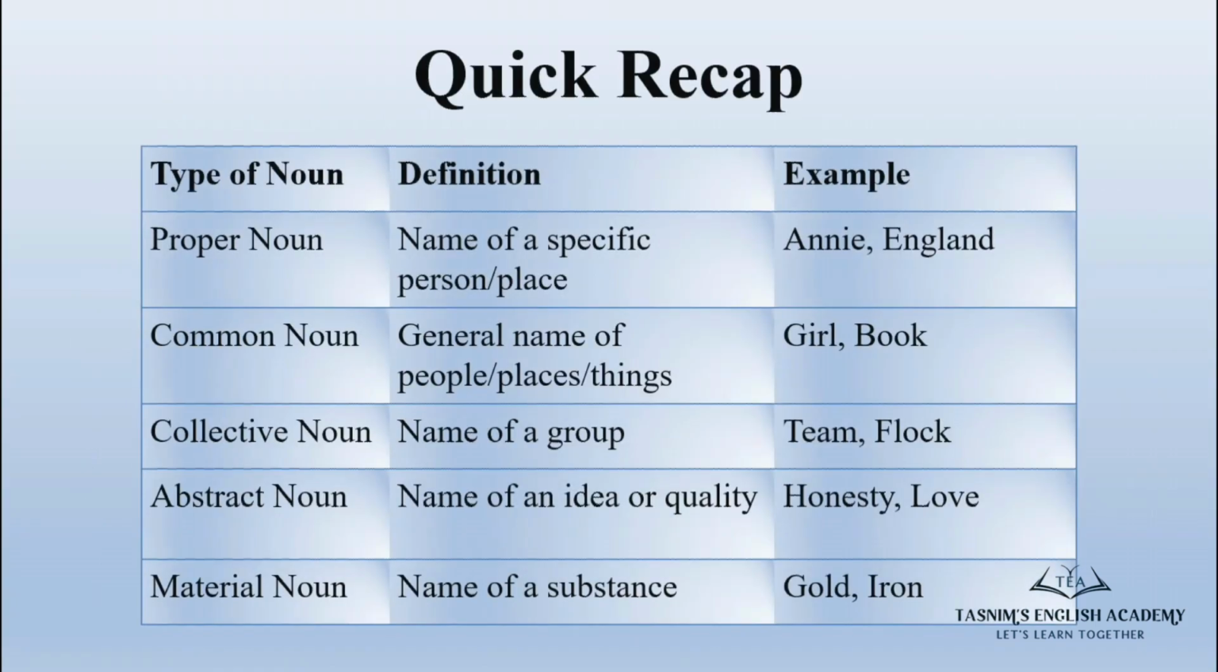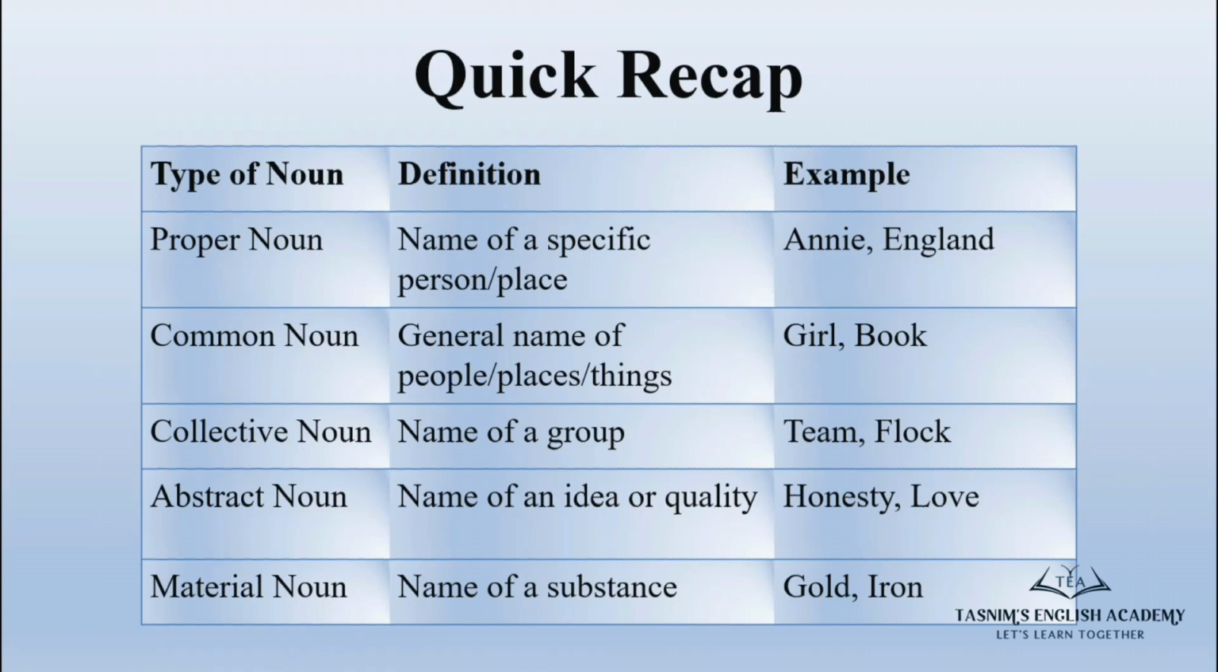Let's quickly review what we have learned today. A proper noun is the name of a specific person or place. For example, Annie, England. A common noun is the general name of people, places, or things. For example, girl, book. A collective noun is the name of a group. For example, team, flock. An abstract noun is the name of an idea or quality, such as honesty, love. A material noun is the name of a substance, such as gold, iron.